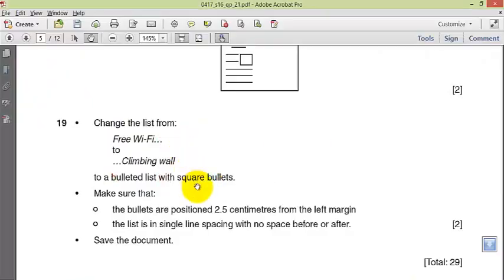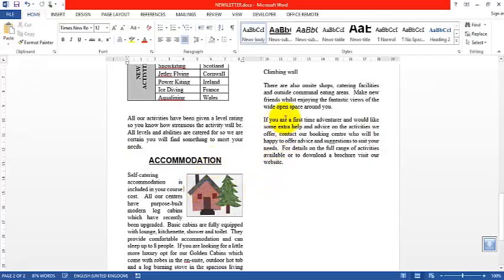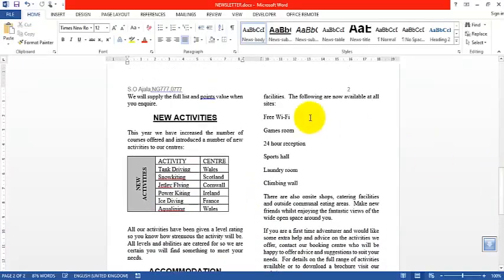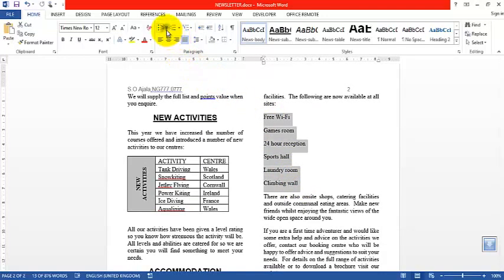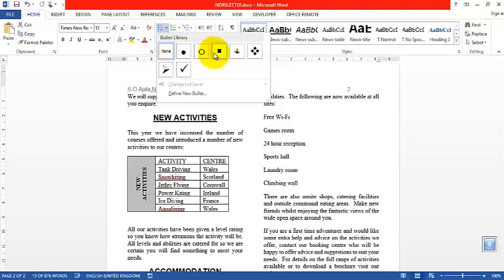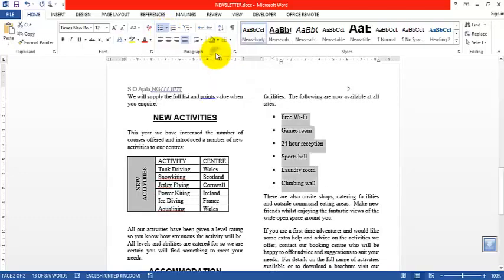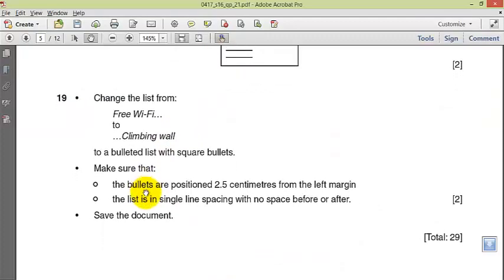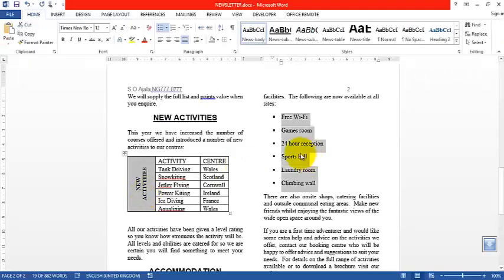Change the list from free Wi-Fi to climbing wall to a bulleted list with square bullet. Okay, where is that? Free Wi-Fi to climbing wall, bullet list, square bullets. This is square bullet. Okay. Make sure that the bullets are positioned to 2.5 centimeters from the left margin.